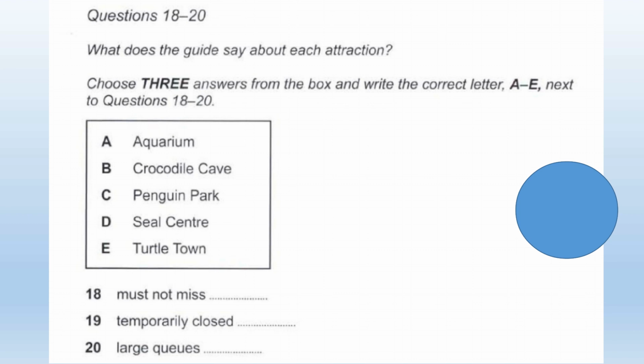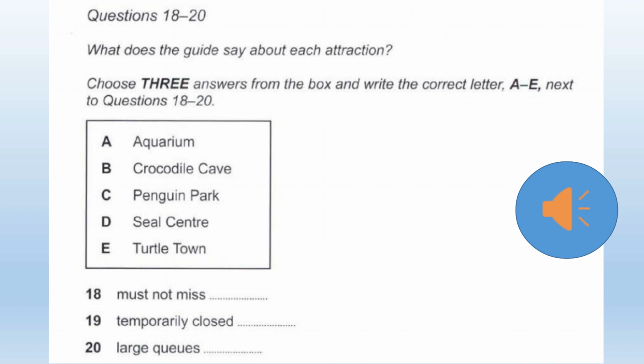Number 18, or question 18, which one does she say that you must not miss? Okay. And number 19, which one is temporarily closed? Temporarily means just for now. And number 20, which one has large queues? Notice that this type of question, they will use all of them at some point, but watch out for the wrong answers. Make sure you choose the correct ones. So for 18, 19 and 20, write the letter. Now listen and answer questions 18 to 20.